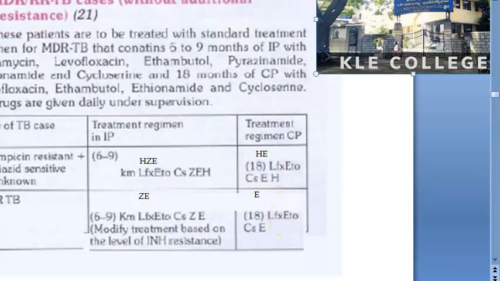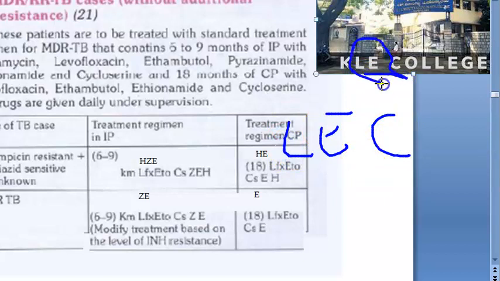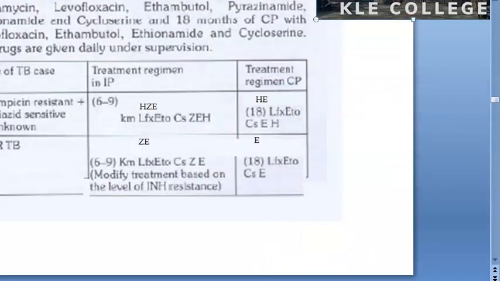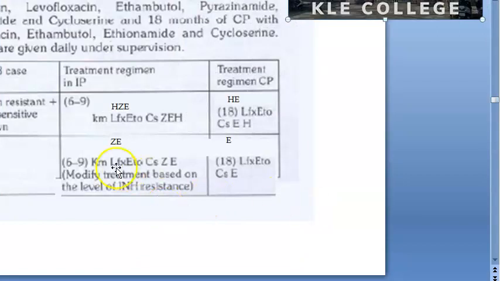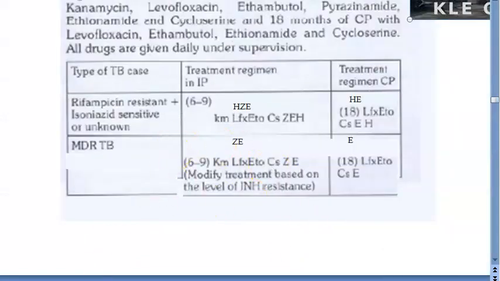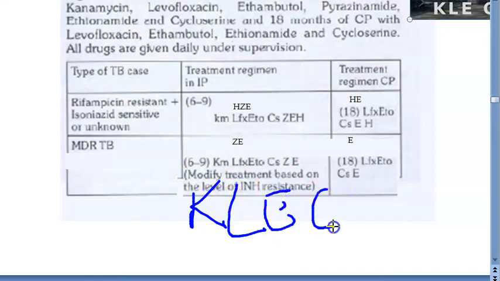Coming to the continuous phase, guys, what will you drop here? K you will drop, kanamycin you are dropping. LEC is still there. Did you understand, guys? Then what about the rifampicin resistant, isoniazid sensitive TB? You at least know that you will give Z and E. Now what all will you add to it? Same thing: kanamycin, levofloxacin, ethionamide, cycloserine. Absolutely the same, only that H is removed.